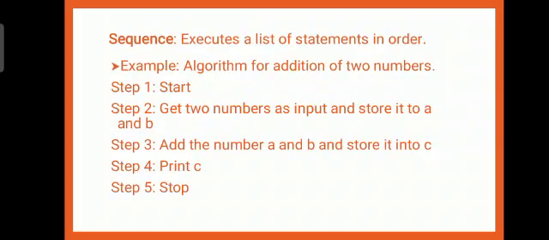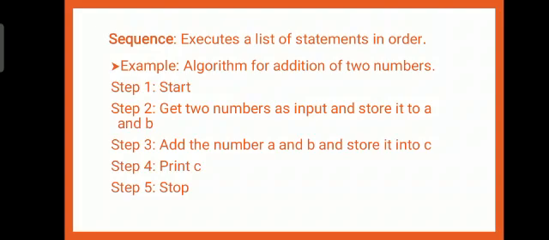Sequencing. Sequence describes a sequence of actions that a program carries out one after another, unconditionally. Executing a list of statements in order is called a sequence. Let us consider an example. Algorithm for adding two numbers. Step 1, start. Step 2, get two numbers as input and store them in A and B. Third one, add the numbers A and B and store it into C. Step 4, print C. And the fifth step, that is the last step, is to stop.